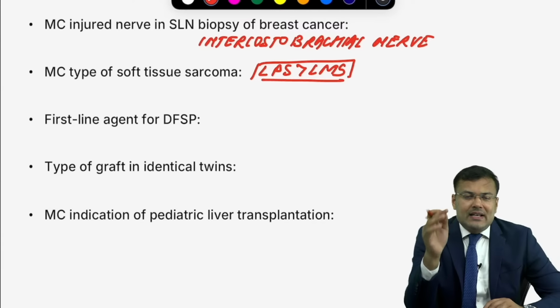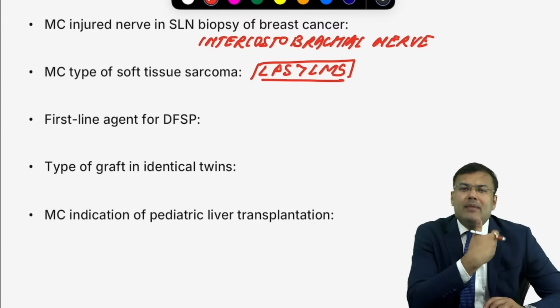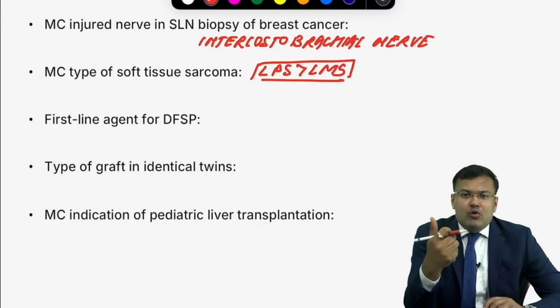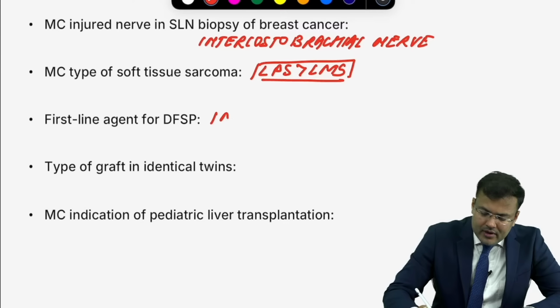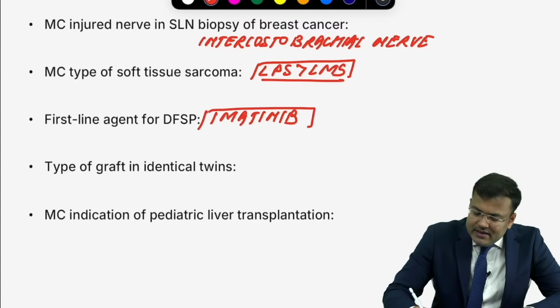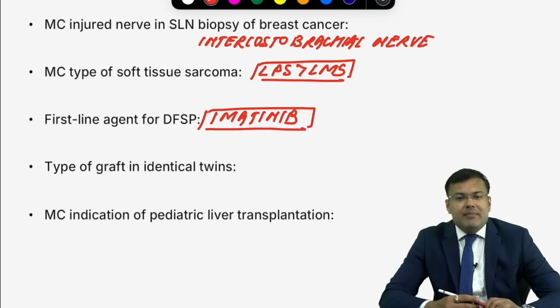What is the first line agent for DFSP? Dermatofibrosarcoma protuberans, imatinib. What are the other conditions where we are giving imatinib? Tell me. Imatinib is given in GIST. It is given in CML.